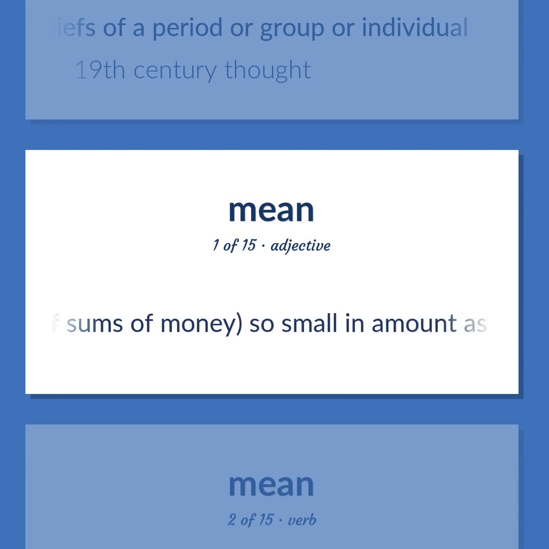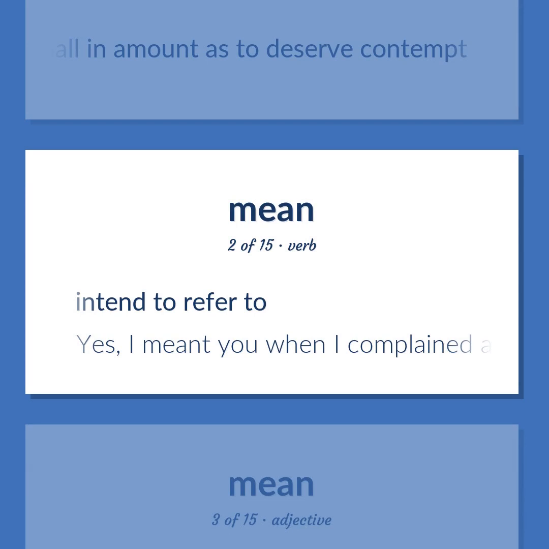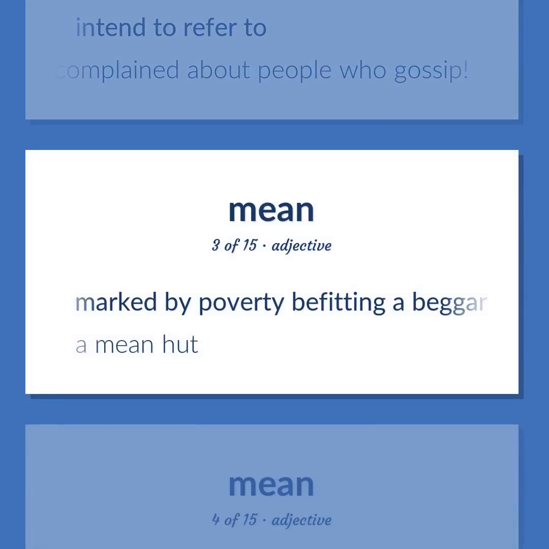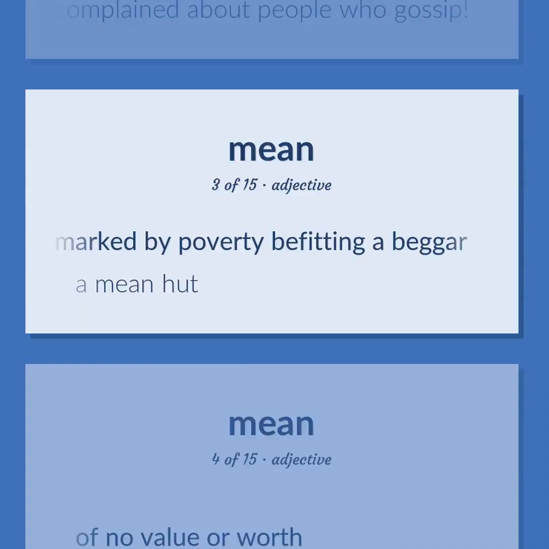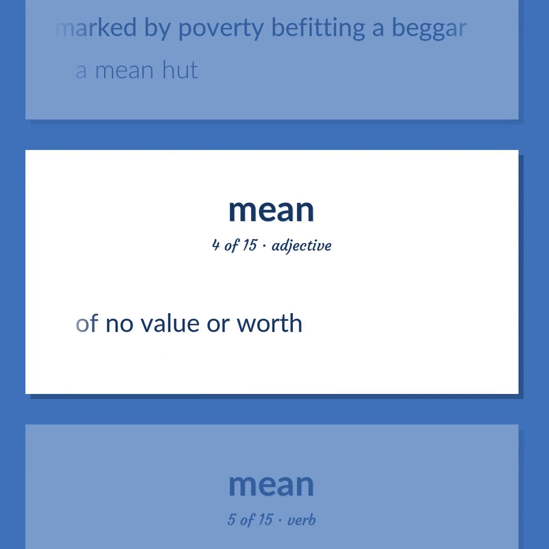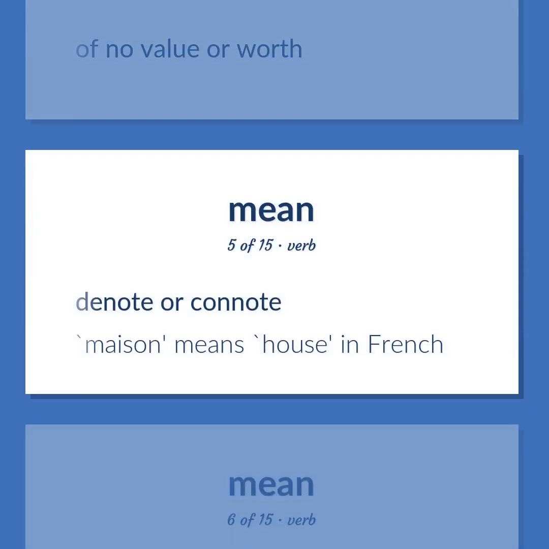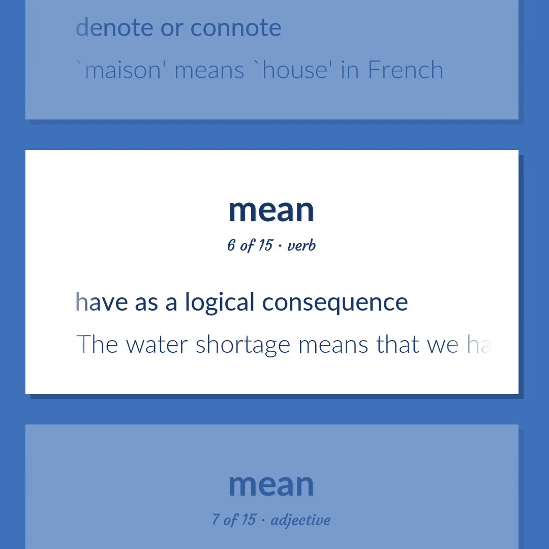Used of sums of money, so small in amount as to deserve contempt. Intend to refer to. Yes, I meant you when I complained about people who gossip. Marked by poverty befitting a beggar. A mean hut. Of no value or worth. Denote or connote. Maison means house in French. Have as a logical consequence. The water shortage means that we have to stop taking long showers.